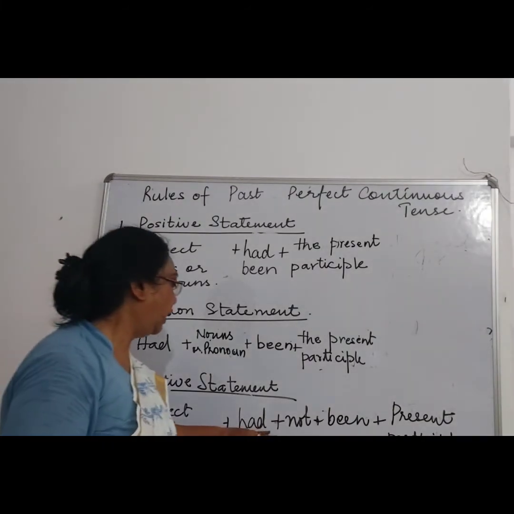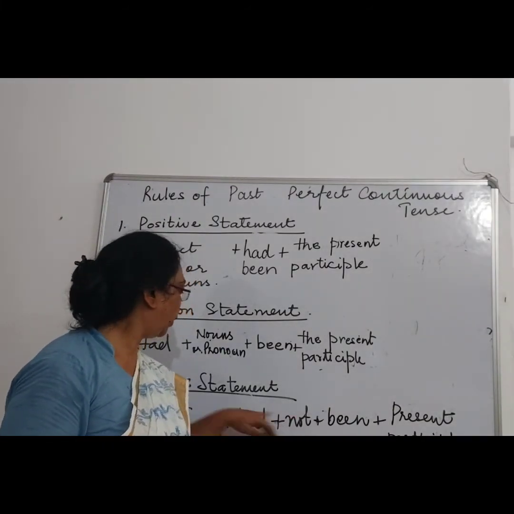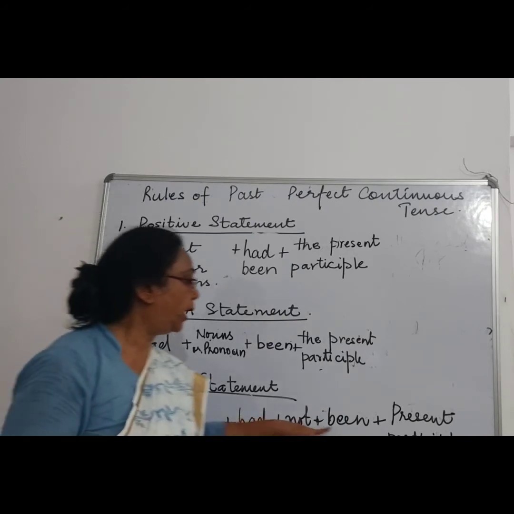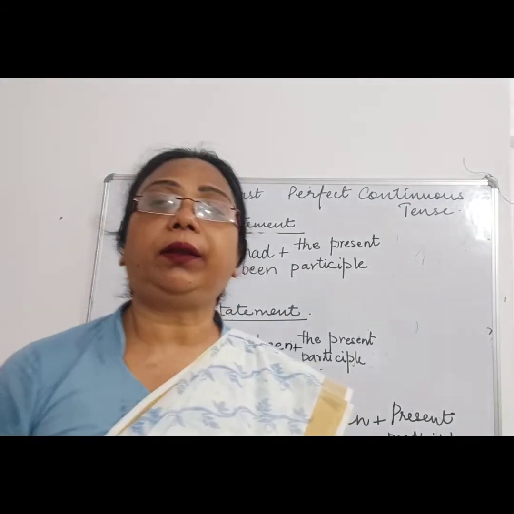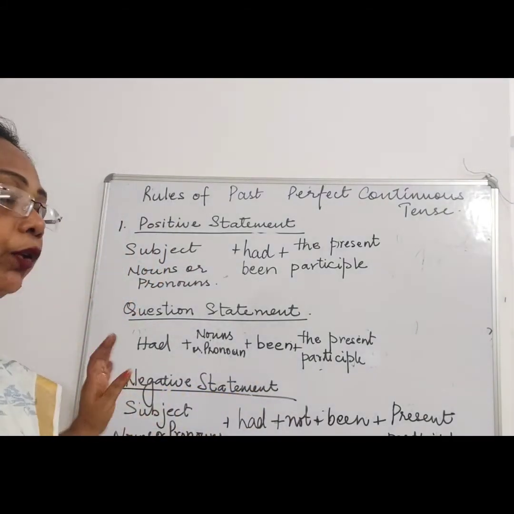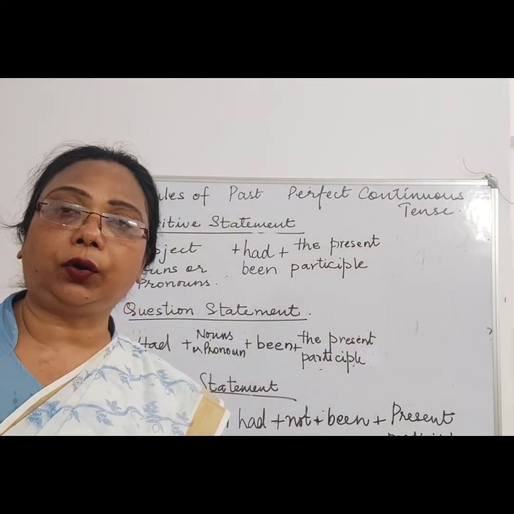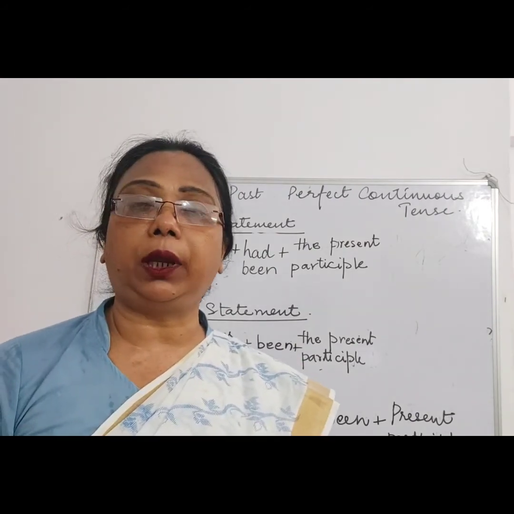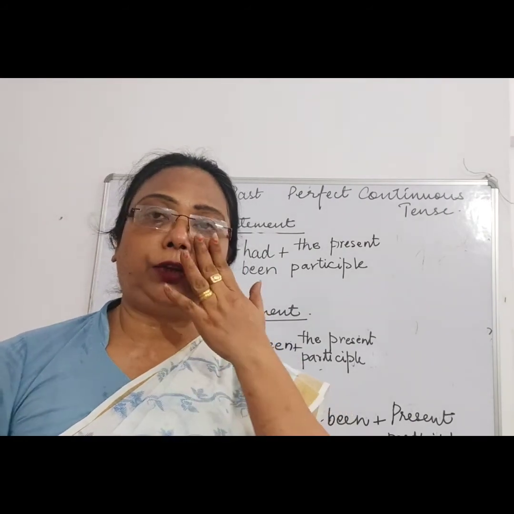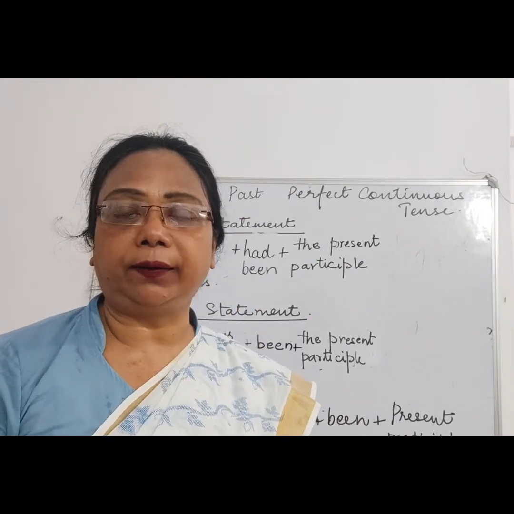You have to add had plus not, because it is a negative statement, plus been, and then the present participle. These are the rules which you have to know thoroughly at your fingertips. Then only you will be able to change the verbs to tenses. Right.